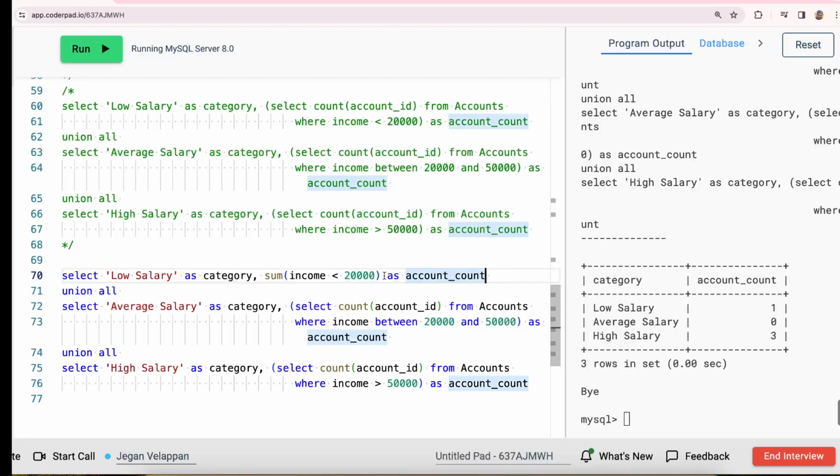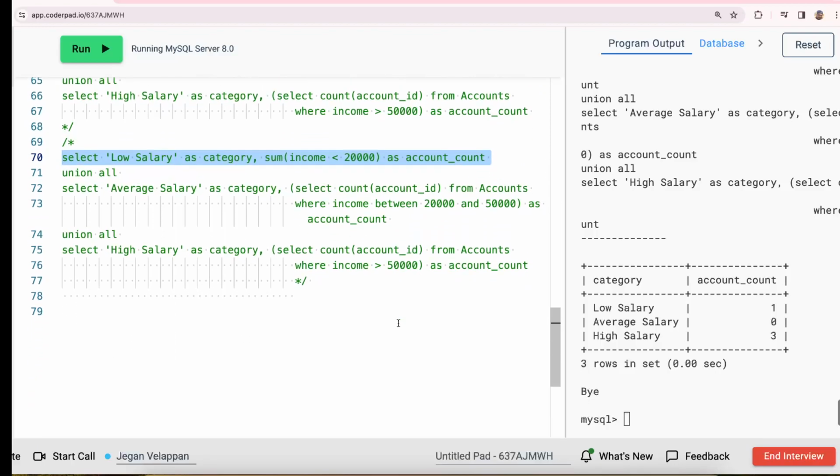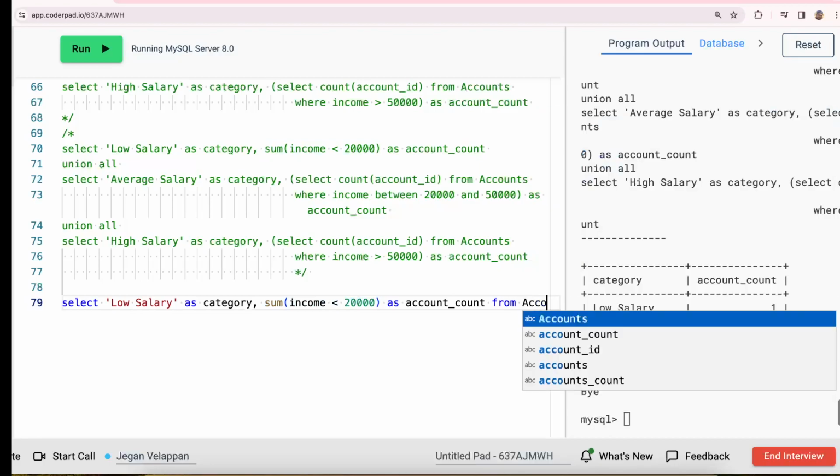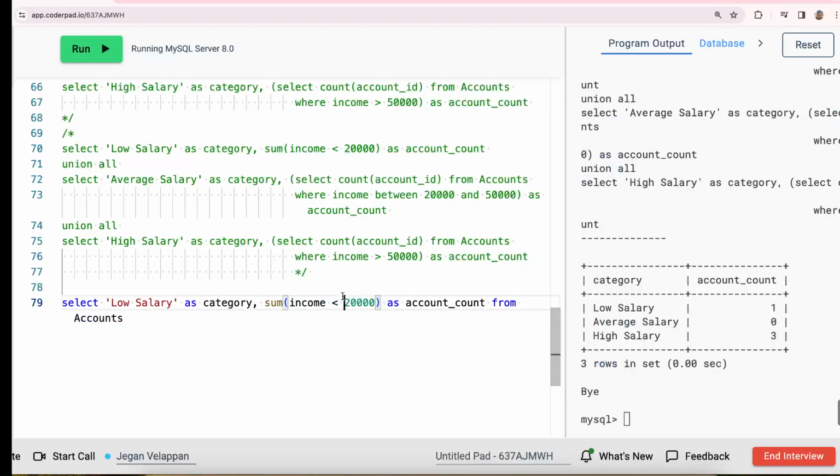So how will this work? Let me just comment this out and show you how the select statement works here. If you get only this first one and run this, sum of income less than 20,000 from the accounts table, what will happen?